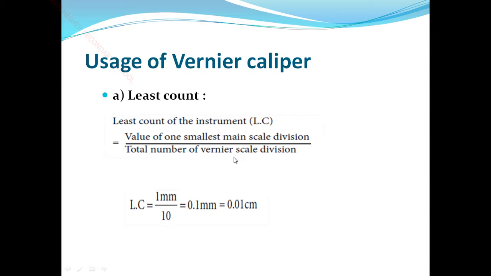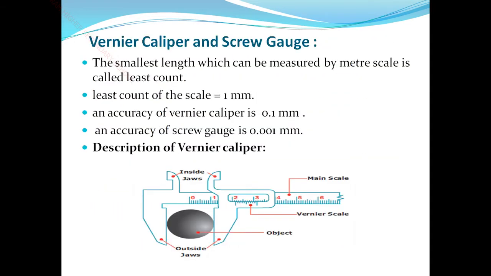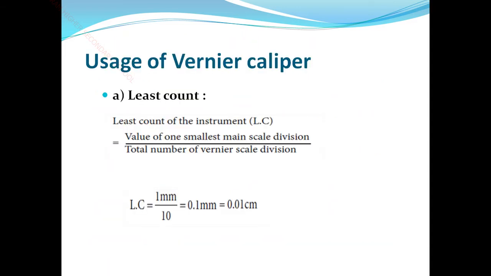See the diagram. This is the main scale division, that means 0 to 10. So the number of vernier scale divisions is 10, 1 to 10. This is the vernier scale division, and this is the main scale division. So, the value of one smallest main scale division divided by the total number of vernier scale divisions.